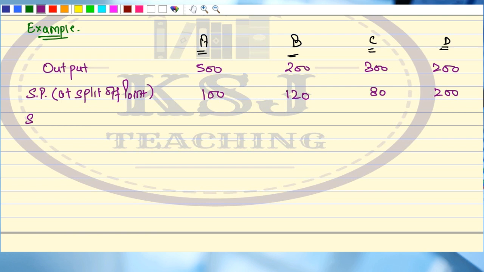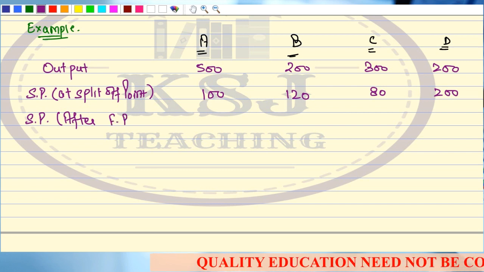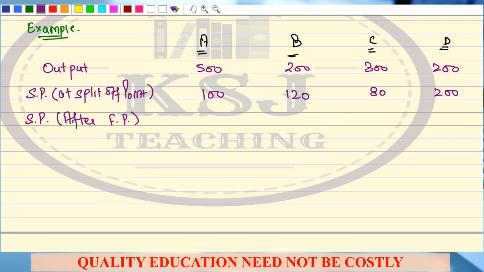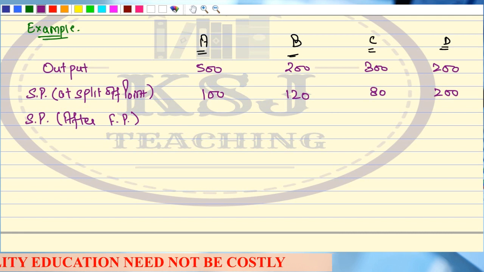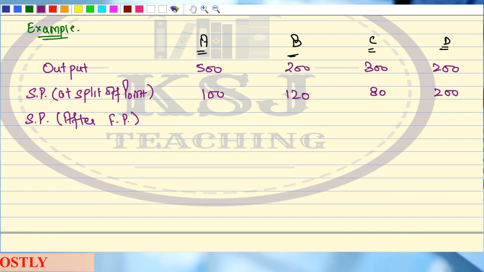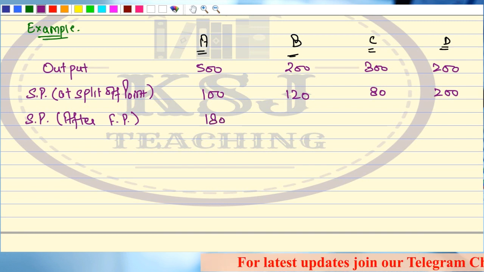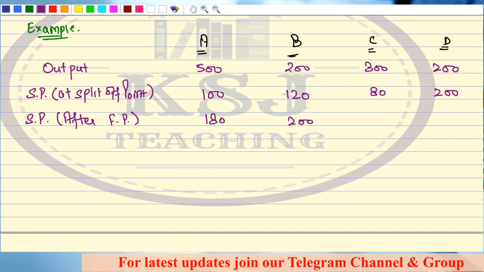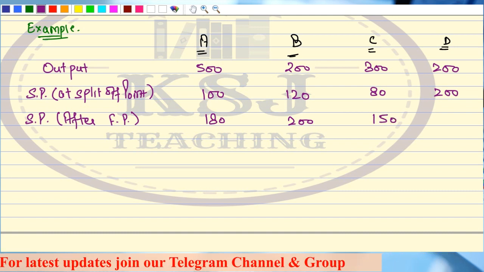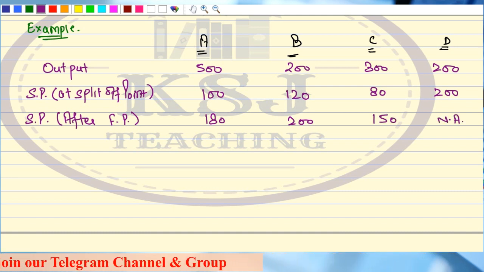Selling price after further processing. That is, if you are not selling the product at the split off point, but we are doing some further processing on that product, and after further processing we go to the market to sell that product, then what is the price that we can fetch from there? 180, 200, 150 and not applicable. Why am I writing not applicable?